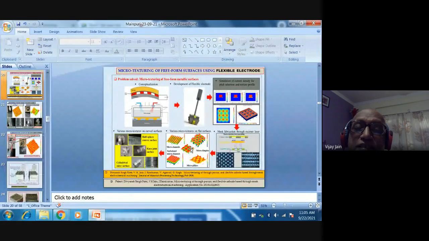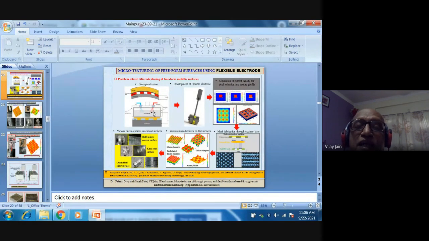Now, if you see here, this is the workpiece, right? And this is the mask, and this is the flexible electrode. This is something like a sponge. You know the sponge, and if you have the metallic surface at the bottom of the sponge, then you can use it as a flexible electrode, and it will try to take the shape according to whatever you are showing there in this particular masking.